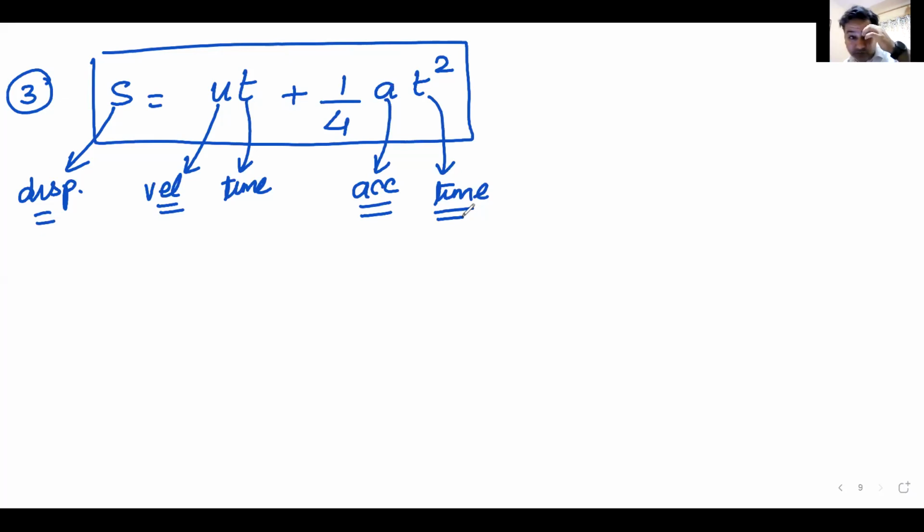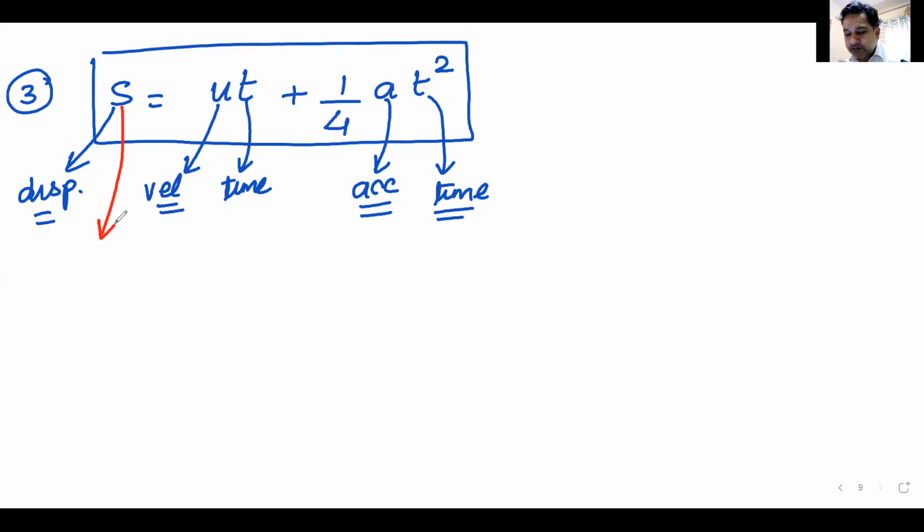It looks okay. Let us first get on to our problem solving mode, and then we will discuss whether it's correct or not. S is displacement. Just give me 2 minutes and then I'll come back.